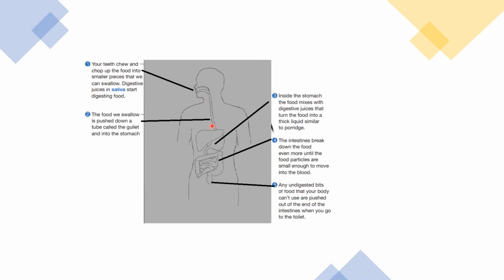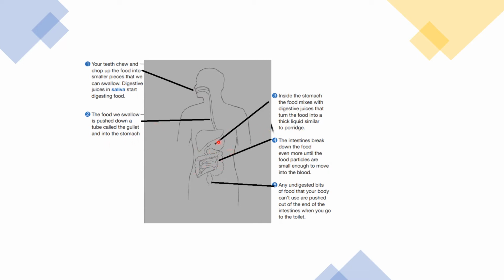So this is the diagram of the digestive system. Your teeth chew and chop up the food into smaller pieces that we can swallow, and the digestive juices in the saliva start digesting the food. After that, the food we swallow is pushed down a tube that is known as the gullet, or esophagus, and into the stomach.